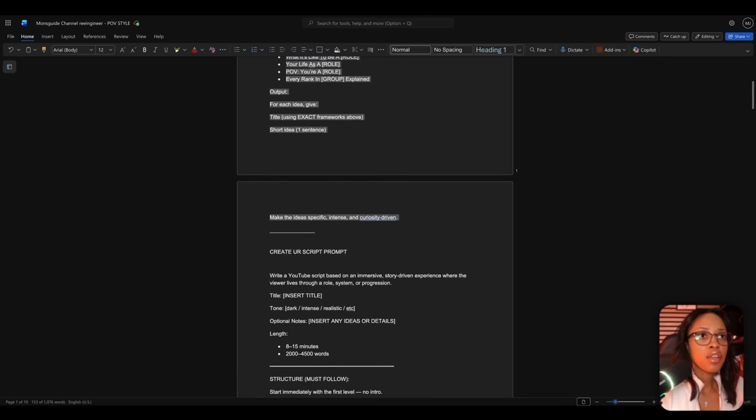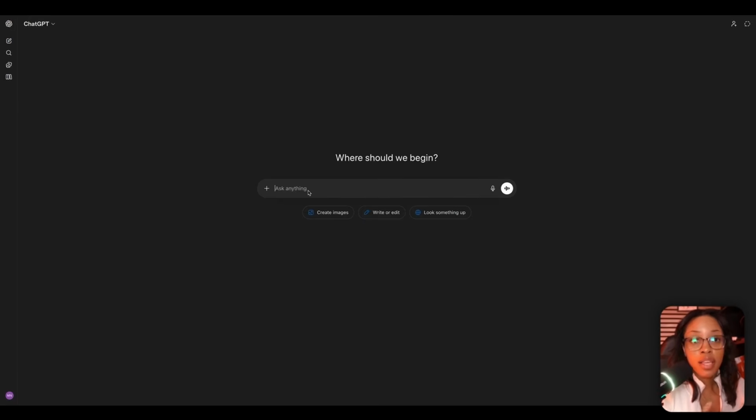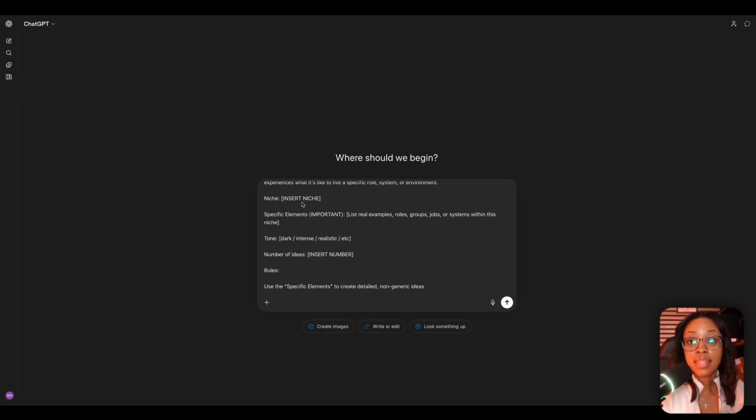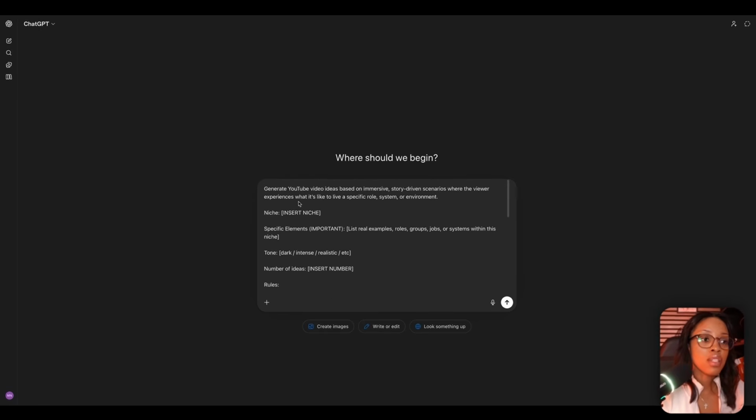So up to this part, you're going to come back over to a language model. I use ChatGPT, and then you're going to paste this in. Now over here, you want to edit these specific sections. So you want to insert the specific niche you want to get into.